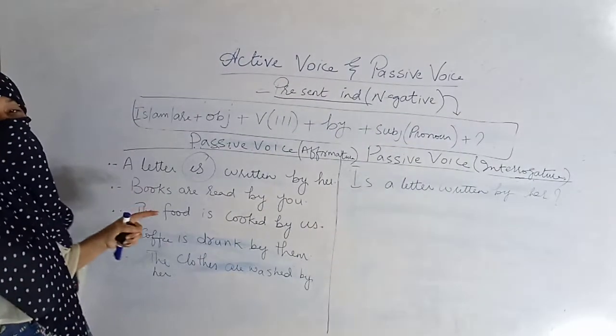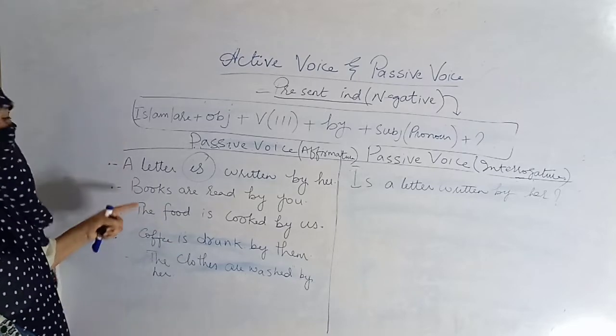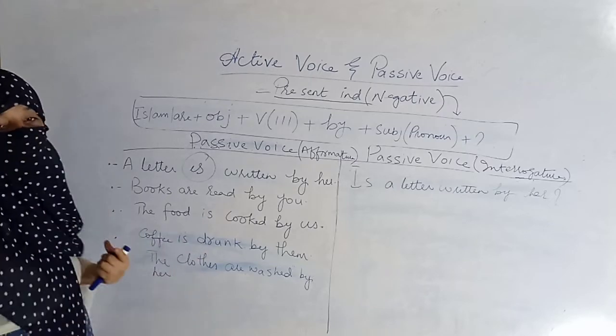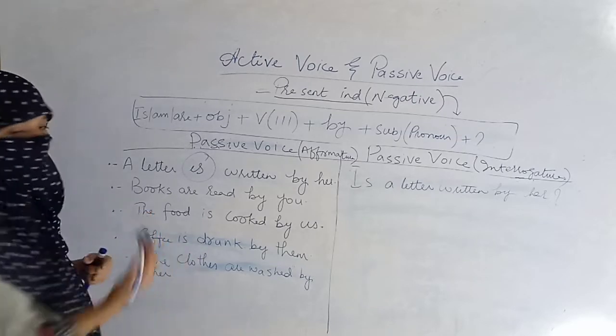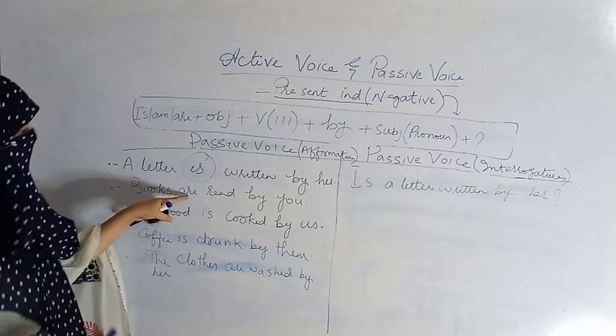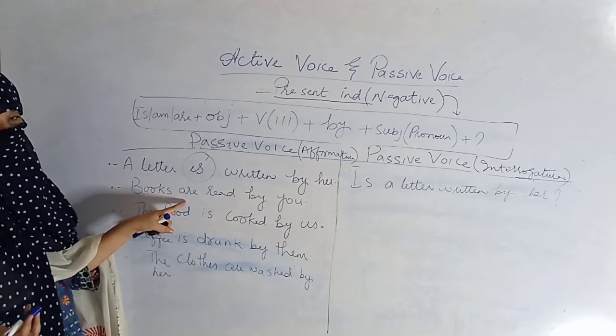So we will make the same kind of sentence in interrogative, and the formula will be the same. Let me change it for you, and you can change it by yourself so you can practice well. Books are read by you. You can see here that the helping verb "are" has been used.